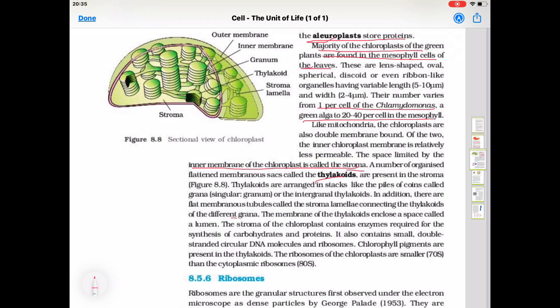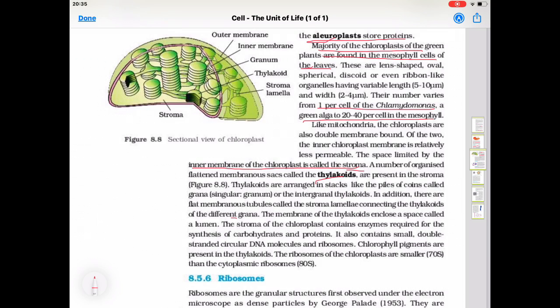A large number of organized flattened membrane sacs called thylakoids are present in the stroma. In the stroma, small disc-like, flattened membrane-like structures are known as thylakoids.